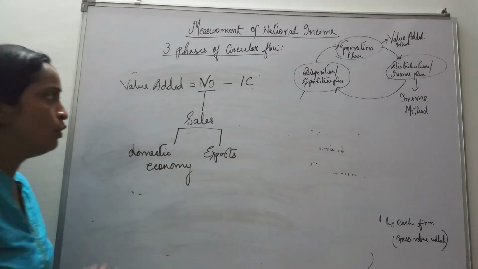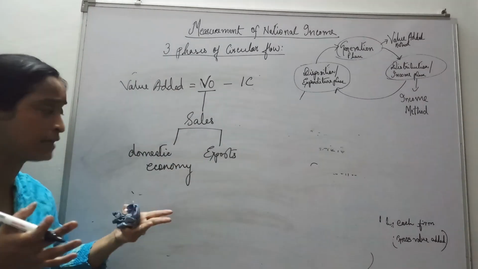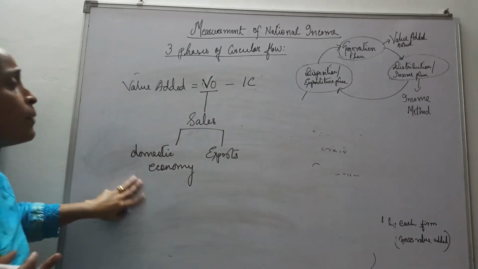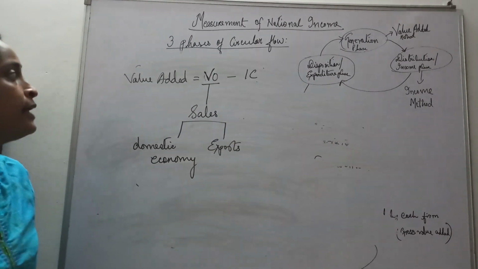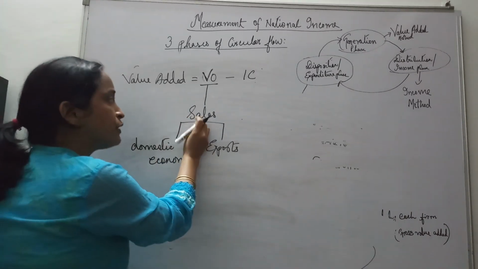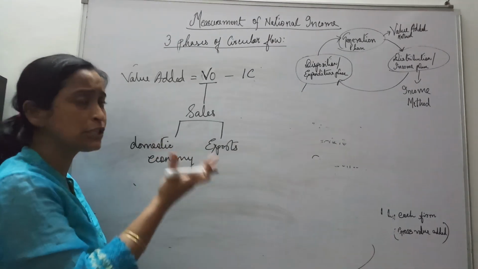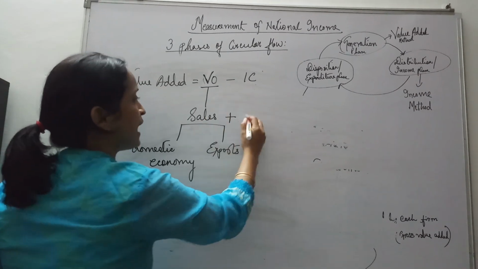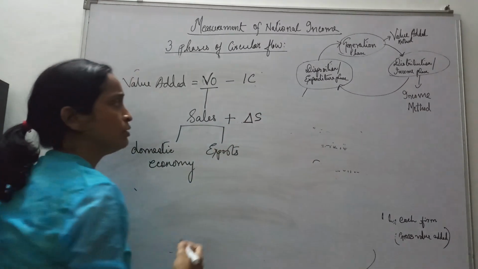Yes or no? Whatever output is produced, we sell those products, and this selling could be within the domestic economy, and then something is also sent to the rest of the world. Now suppose after selling also something is left. Maybe everything is not sold. So what will we have? Some output will be saved, and then there will be an addition made to our stock, change in stock.